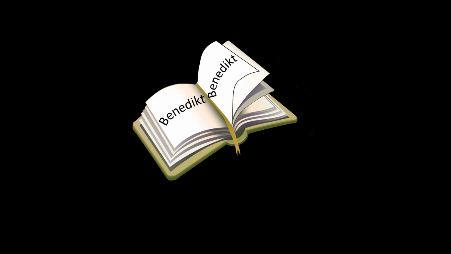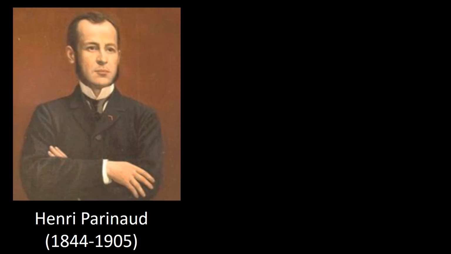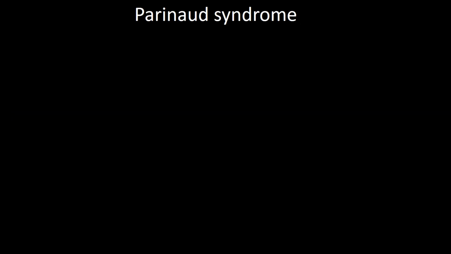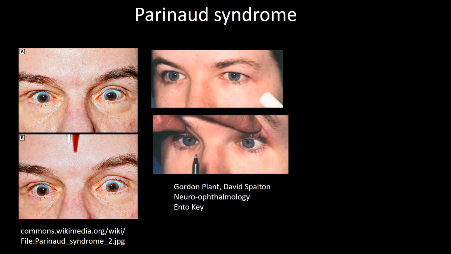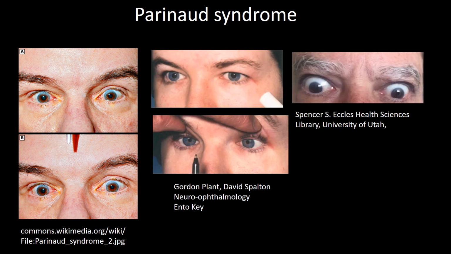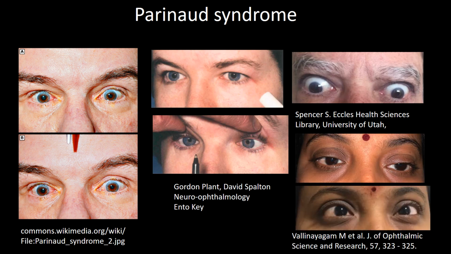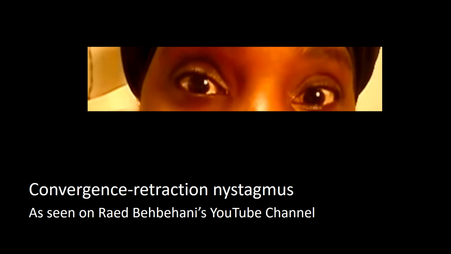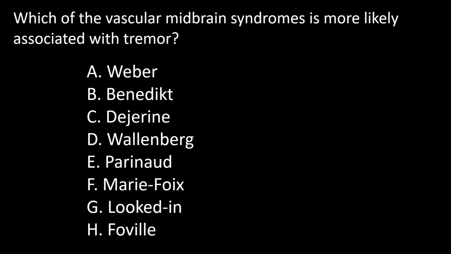Now let's pass the page to learn about another syndrome. Henri Parinaud, a French neuro-ophthalmologist, described a series of patients with up-gaze palsy which he attributed to lesions of the quadrigeminal area. Currently, Parinaud syndrome consists of up-gaze paralysis, light-near dissociation, lid retraction in the primary position, which is called Collier sign, convergence retraction, and convergent retraction nystagmus. So the answer to this question is E.